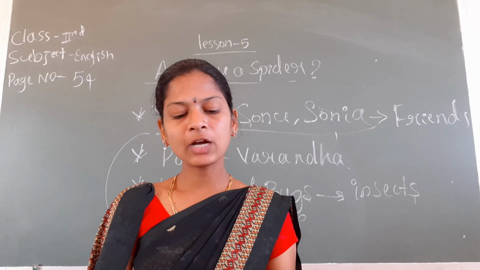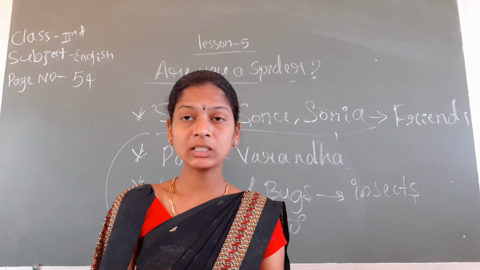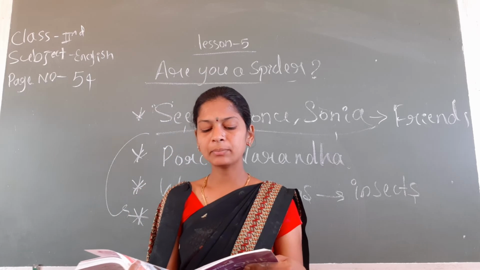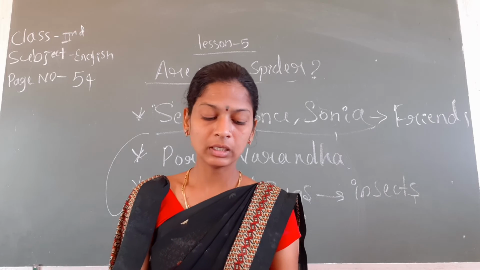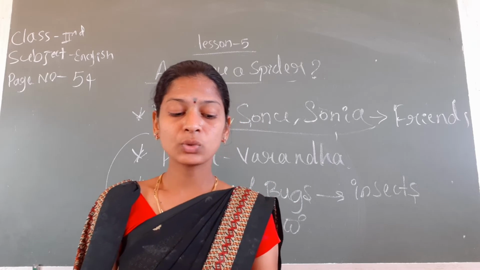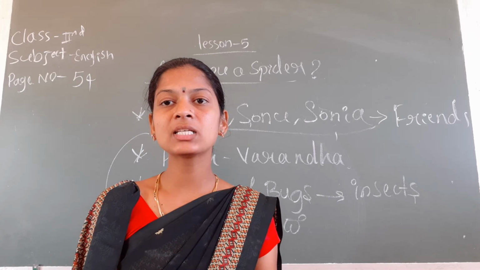Next, Sonia found something on a rose plant. "Are you a spider?" she asked. First one is Seema, next one is Sonu, then Sonia. Sonia found something on a rose plant. Plant means gida.